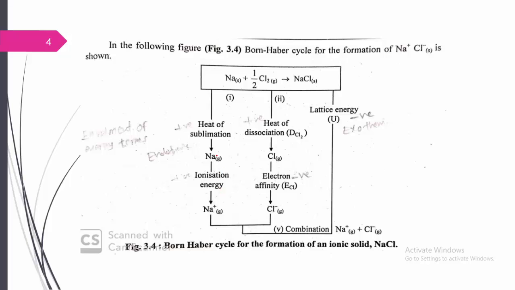Ionization energy means the removal of an electron from the outermost shell, Na to Na+ in the gaseous form.